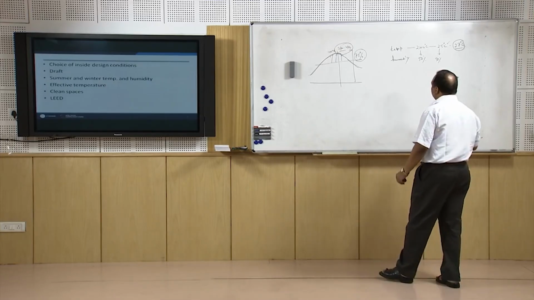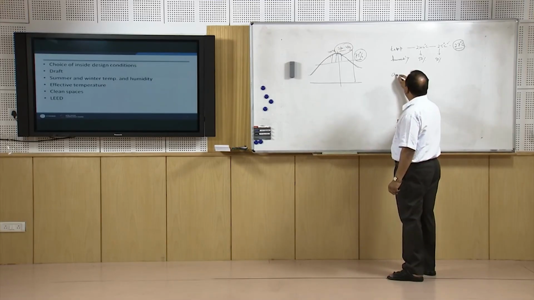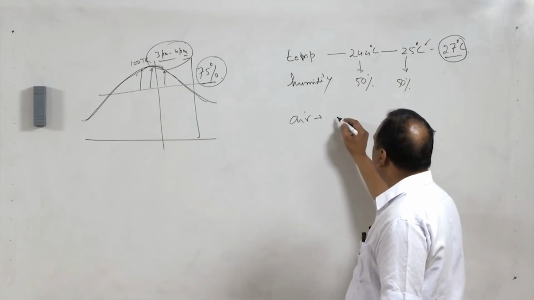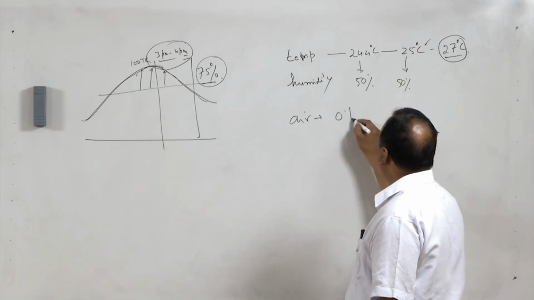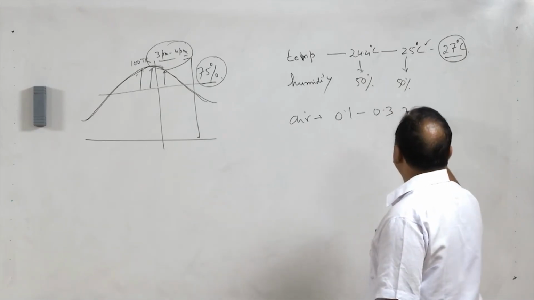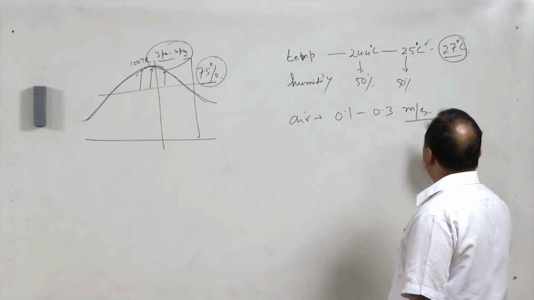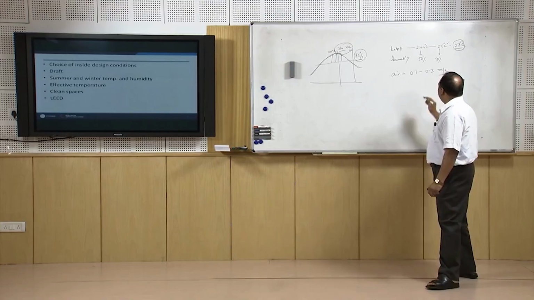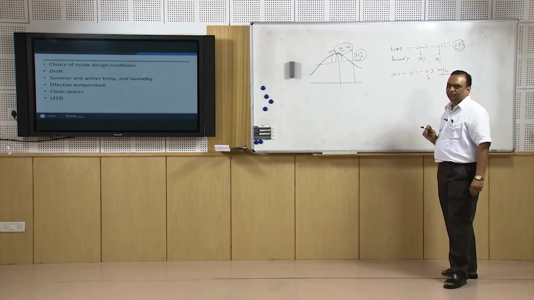Air movement is also important in the occupancy. The air movement is normally 0.1 to 0.3 meters per second. If you exceed 0.3 meters per second, then the movement of air will also become uncomfortable for you.